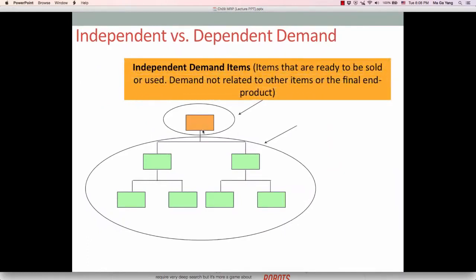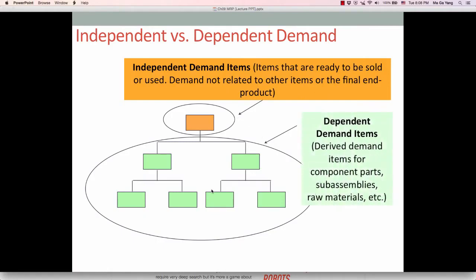So an independent demand item is an item that is ready to be sold and whose demand is not related to other items. Simply called, this is the final end product. And dependent demand items are derived demand items for component parts, sub-assemblies, or raw materials.